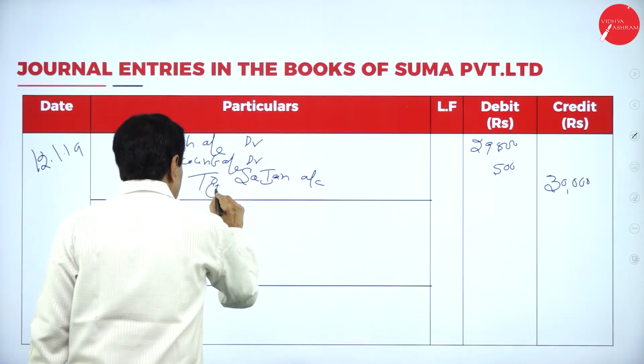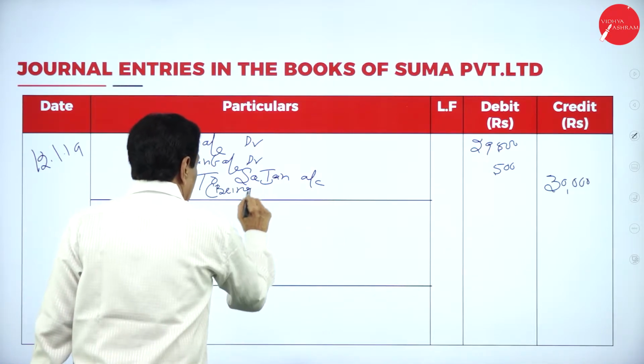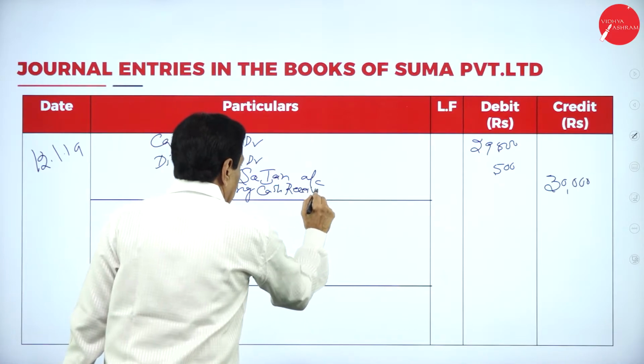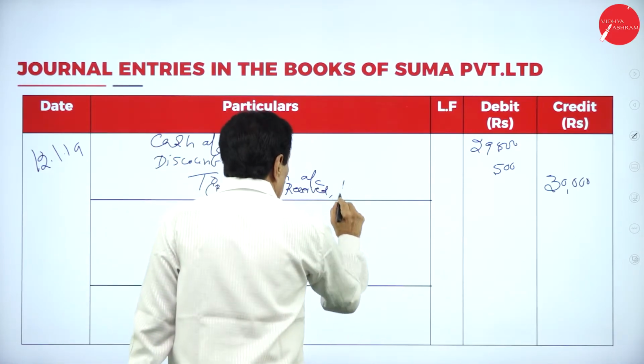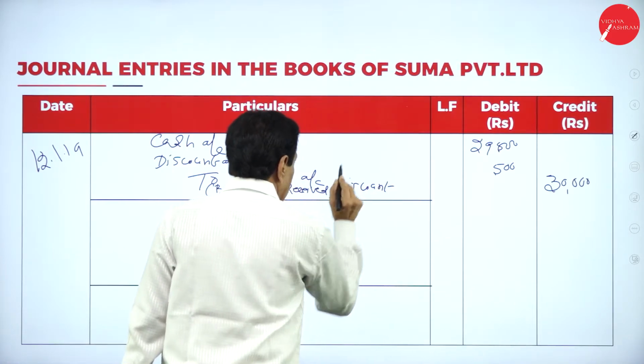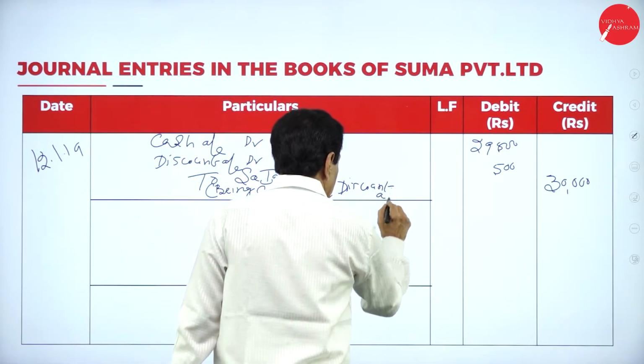Being cash received and discount allowed.